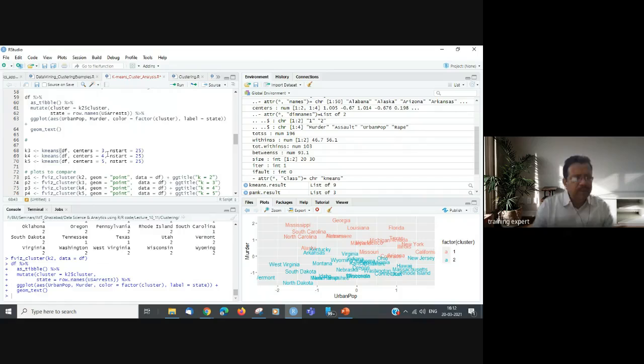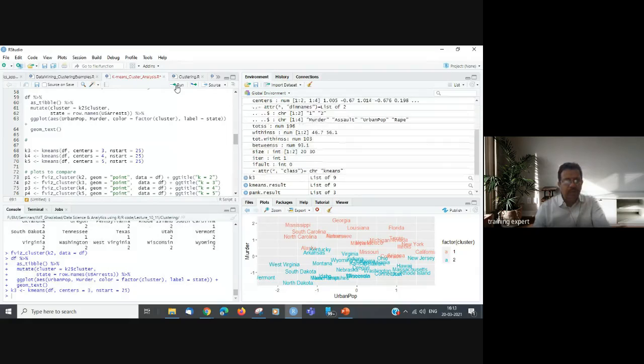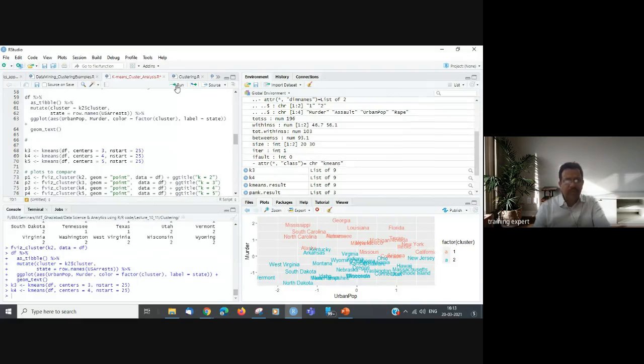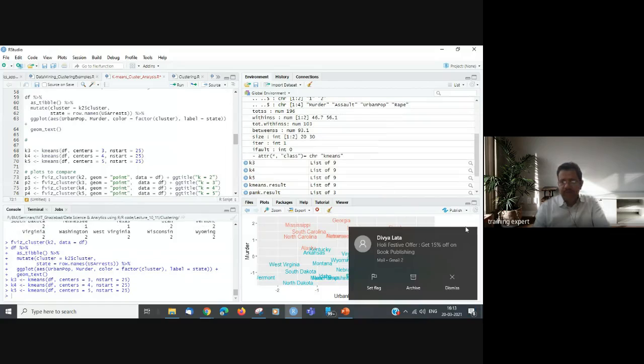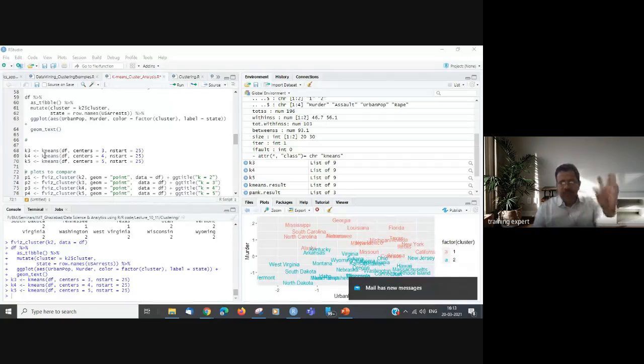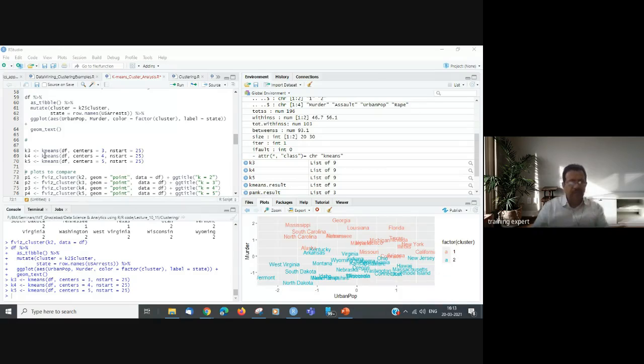Sorry for that. Okay, so we are running k-means starting with, let's say, 3 clusters, 4 clusters, 5 clusters, and so on. So k3, k4 and k5: let's run it with 3, 4 and 5 clusters. Now we have all these objects. k2 was with 2 clusters, and k3, k4 and k5 we have created with 3, 4 and 5 clusters. Now we will try to plot them, starting with k2, whose output was k-means with 2 clusters. We run it.